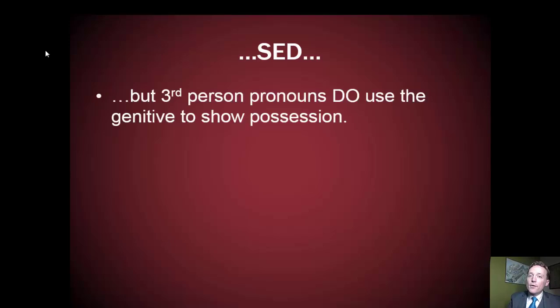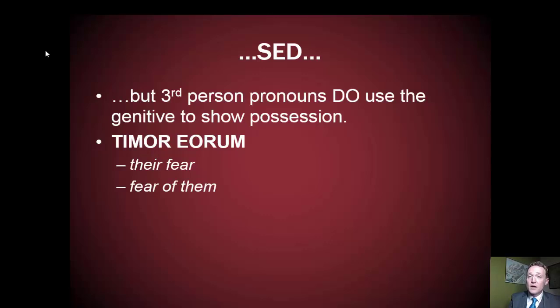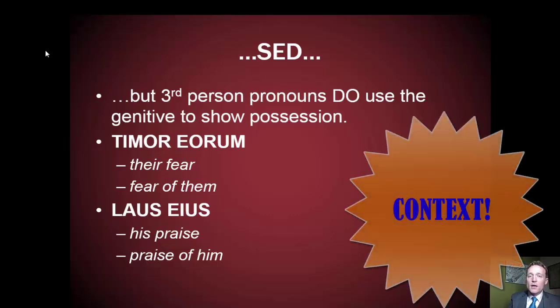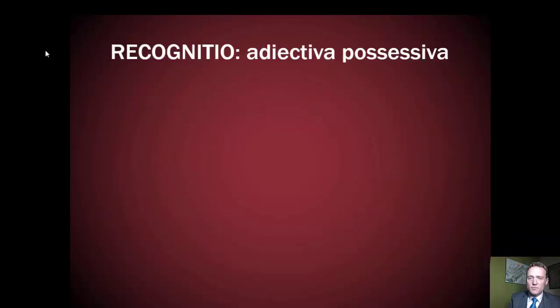However, it's a little complicated because third-person pronouns do use the genitive to show possession. So in the example timor eorum, that could be either their fear or fear of them. Laus eius could be either his praise or praise of him. So how do you know the difference? Context. Whenever you read these forms, you have to look at the larger context of the sentence or the passage.